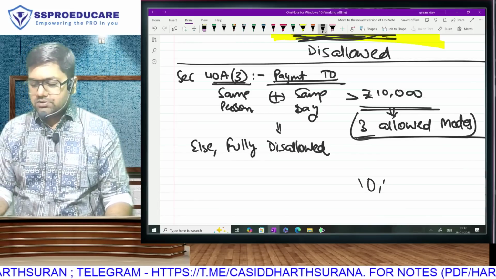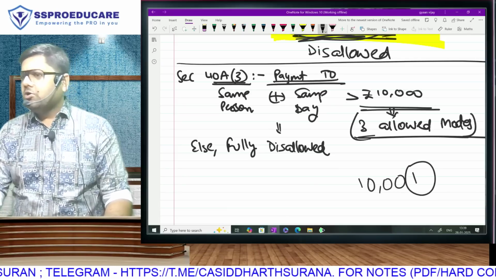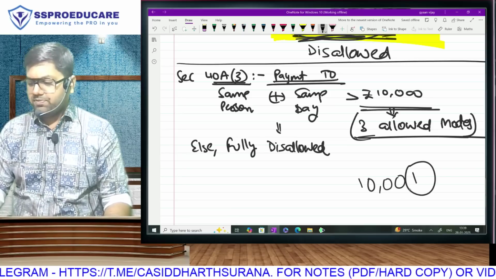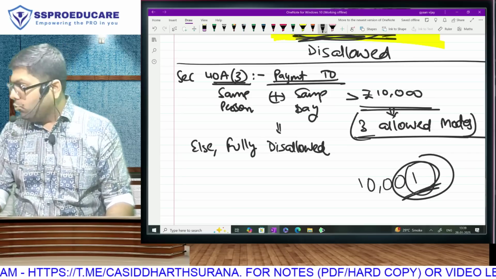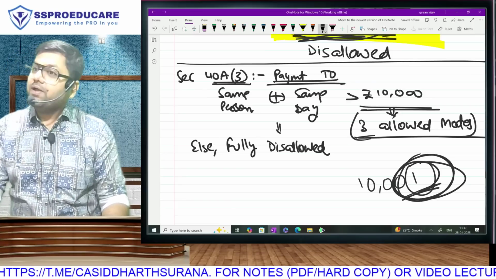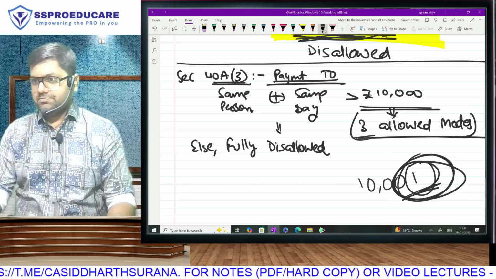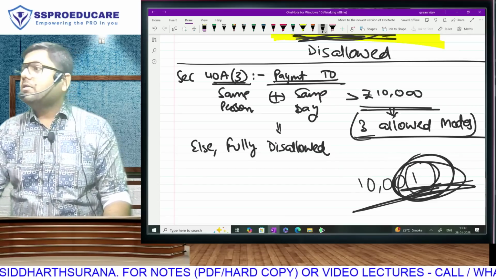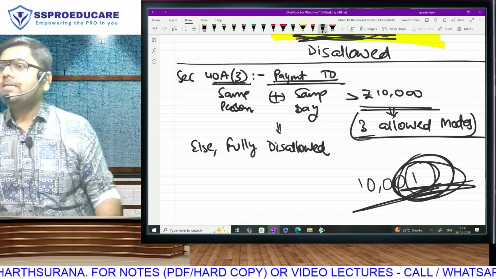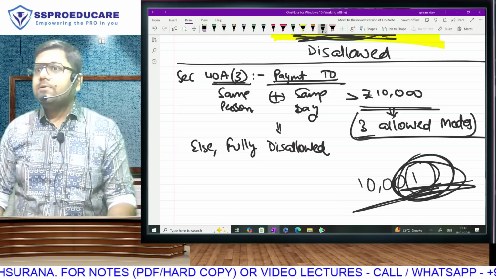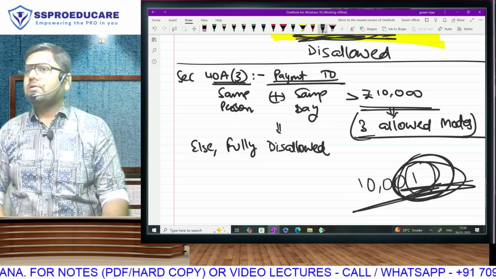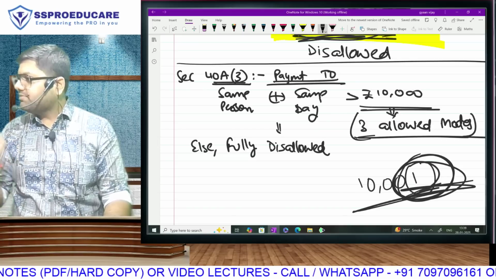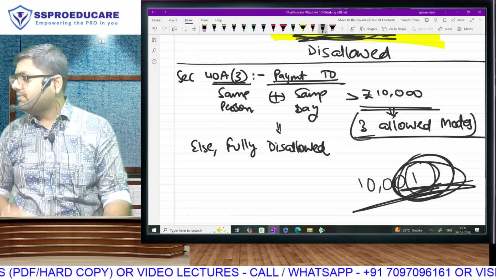If you pay 10,001 rupees to someone in cash, normally when we give in a wedding we give an envelope of 501. What is that extra 1 rupee? 1 rupee for good luck, shagun. But this 1 rupee is avgun, bad luck. Because of this 1 rupee, there will be disallowance of the full 10,001 rupees, not just 1 rupee, fully disallowed. Asset may be the same thing. If it is exact 10,000, it will be allowed. 10,001, so that much amount is fully disallowed.